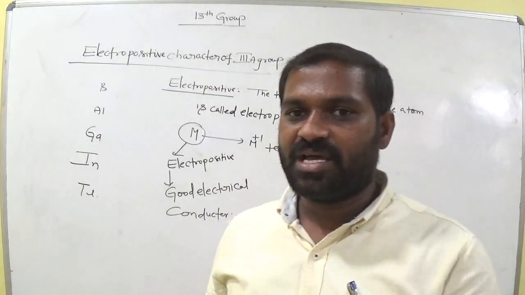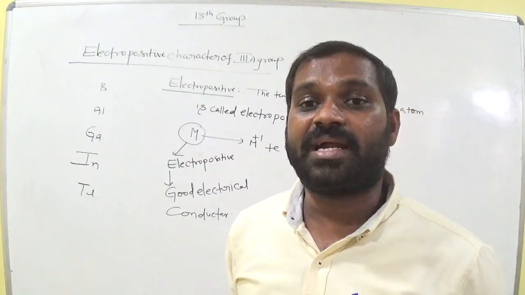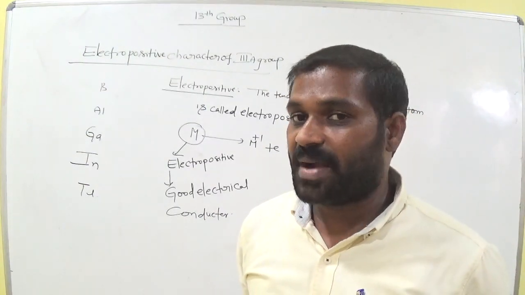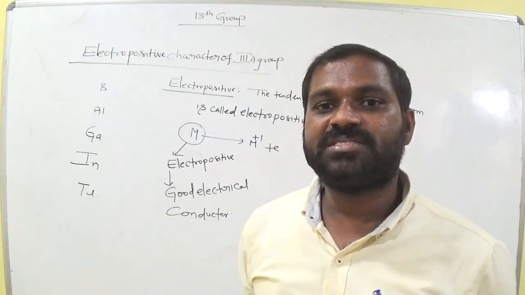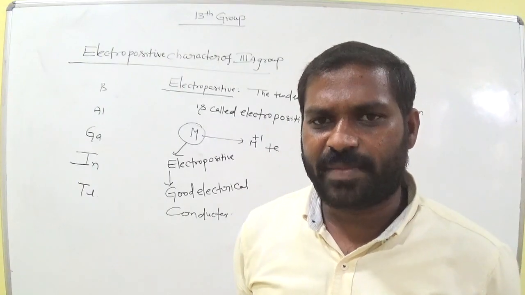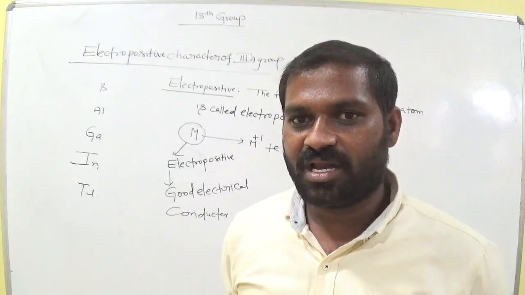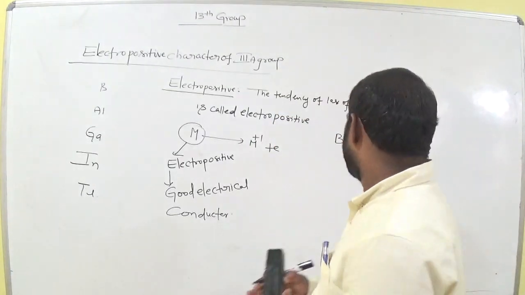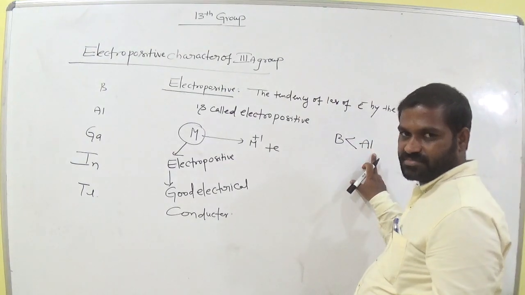Aluminium is a strong reducing agent, it easily loses electrons. So aluminium is a good electrical conductor and boron is a bad electrical conductor. Is aluminium a metal or not? Metal. So it easily loses the 3 electrons, being a 13th group element. Already we discussed.